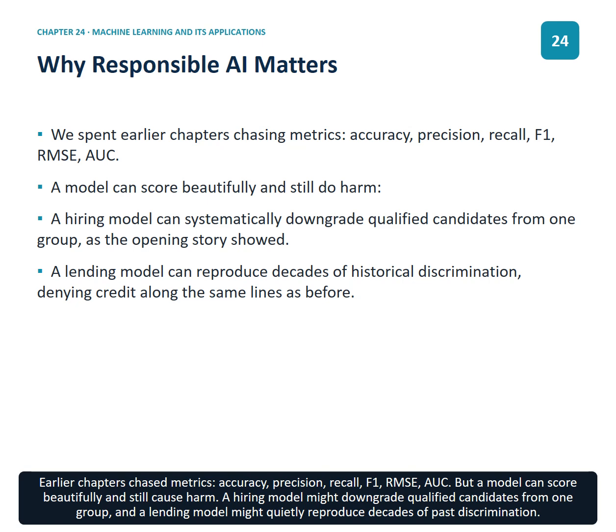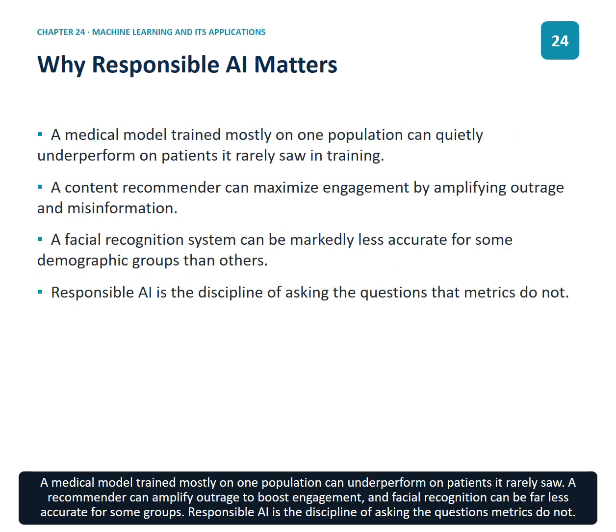Earlier chapters chase metrics, accuracy, precision, recall, F1, RMSE, AUC, but a model can score beautifully and still cause harm. A hiring model might downgrade qualified candidates from one group, and a lending model might quietly reproduce decades of past discrimination. A medical model trained mostly on one population can underperform on patients it rarely saw. A recommender can amplify outrage to boost engagement, and facial recognition can be far less accurate for some groups. Responsible AI is the discipline of asking the questions metrics do not.